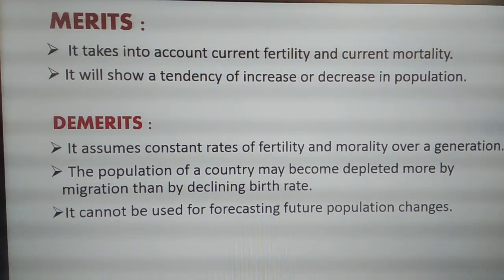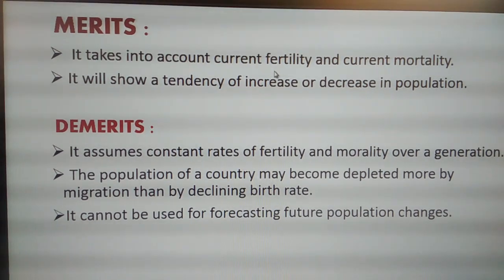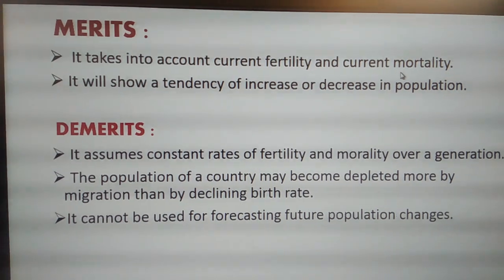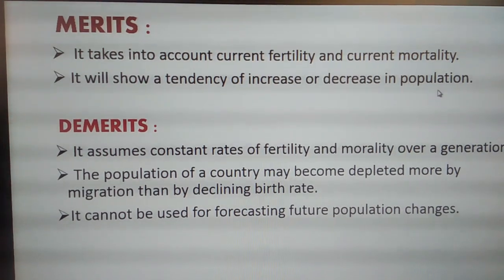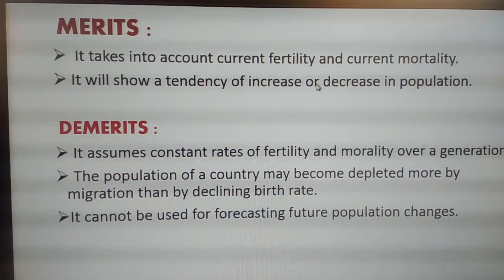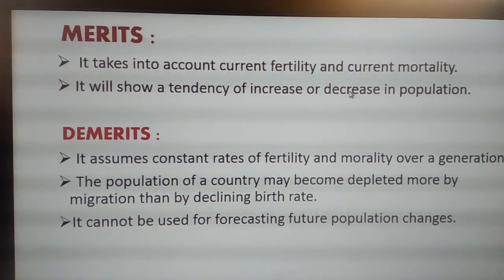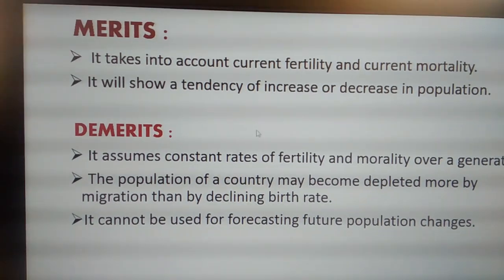Here we have merits and demerits of NRR. Merits. It takes into account current fertility and current mortality. Birth and deaths are considered. It will show a tendency of increase or decrease in population. Depending upon the given data answer, we will come to know whether the NRR is increasing or it is decreasing, and this indicates the rate of growth of a population.